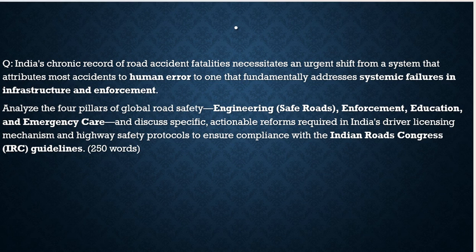Moving forward, I hope you have understood the article. Now, what kind of question can we expect in the exam? Here, the question says: India's chronic record of road accident fatalities necessitates an urgent shift from a system that attributes most accidents to human error to one that fundamentally addresses systemic failure in infrastructure and enforcement. Analyze the four pillars of global road safety: engineering, enforcement, education, and emergency care, and discuss specific actionable reforms required in India's driver licensing mechanism and highway safety protocols to ensure compliance with Indian Roads Congress guidelines.